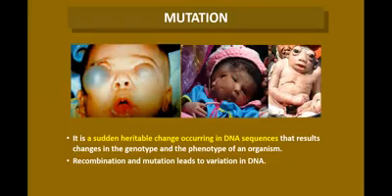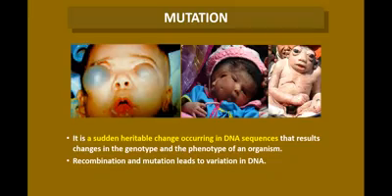The organism looks different, all because of the mutation, the change in the DNA sequence. Recombination and mutation lead to variation in the DNA, which results in variation in the offspring.